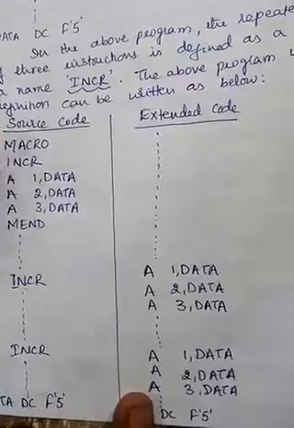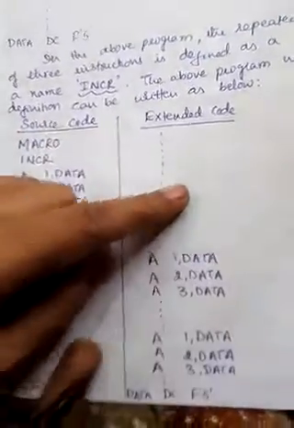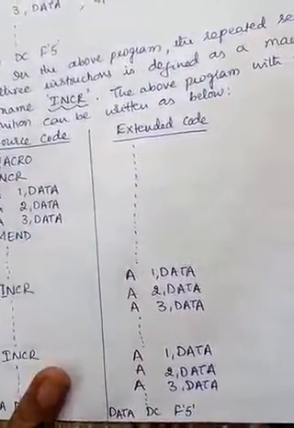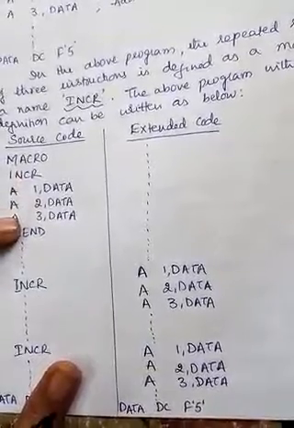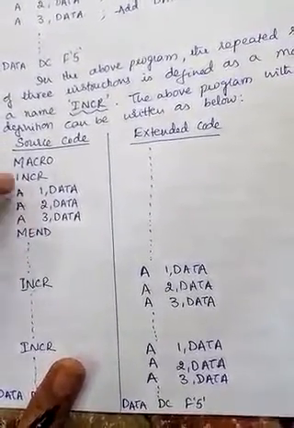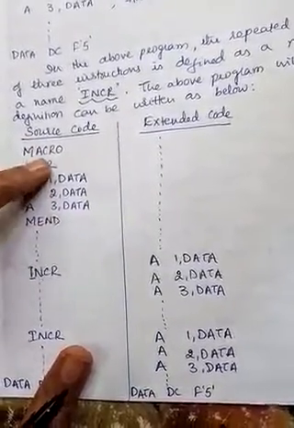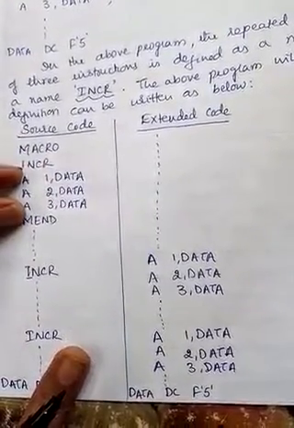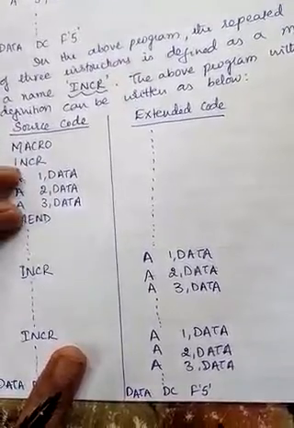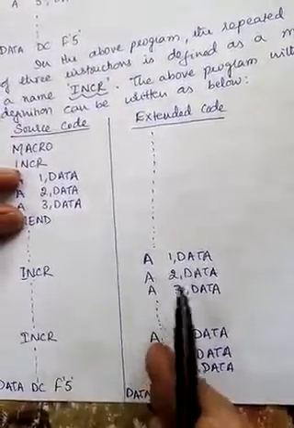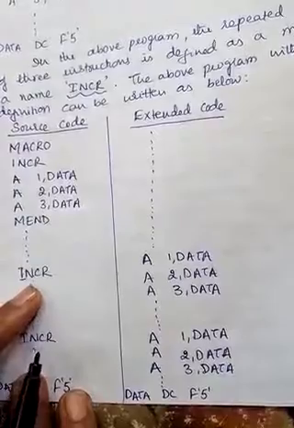So now observe here, in the extended code, that is the output of the macro processor, you don't have the macro definition and you don't have the pseudo-ops macro or mend or the name. Only the body of the macro, that is the set of code, is substituted wherever there is a macro call.